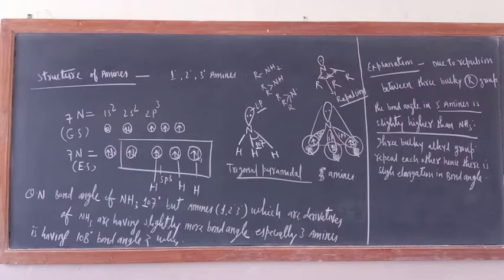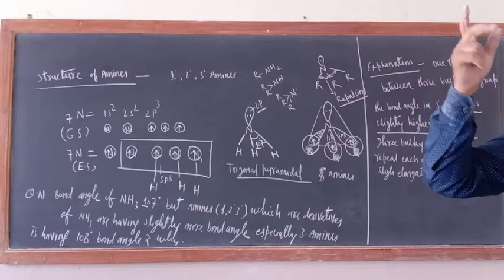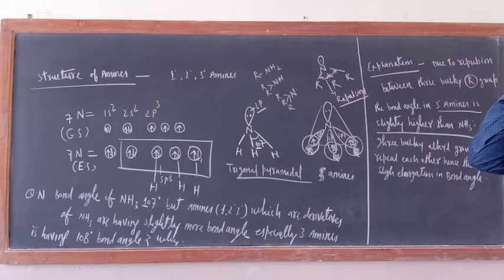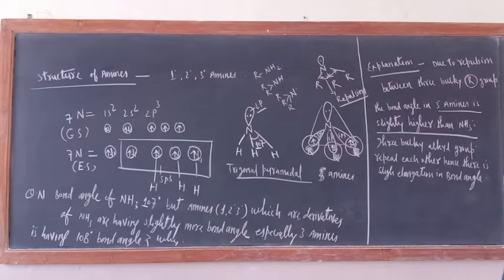I have already discussed that 1 degree, 2 degree, 3 degree amines are functional isomers. I will tell you one hint also: how can you identify? We have discussed these things in the case of aldehydes, ketones, carboxylic acids and esters. Here, what is the formula? Many times I told you: CnH2n+3N, with the number of nitrogen being 1. So I will tell you they are the functional isomers.